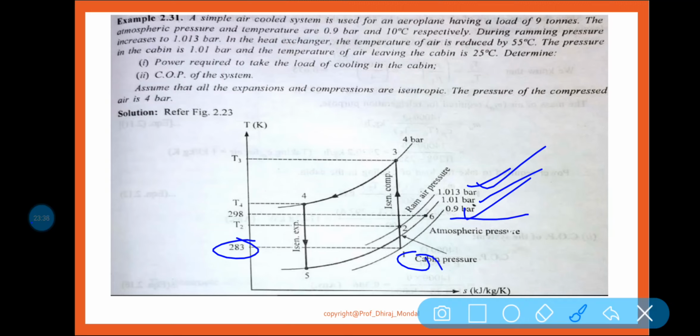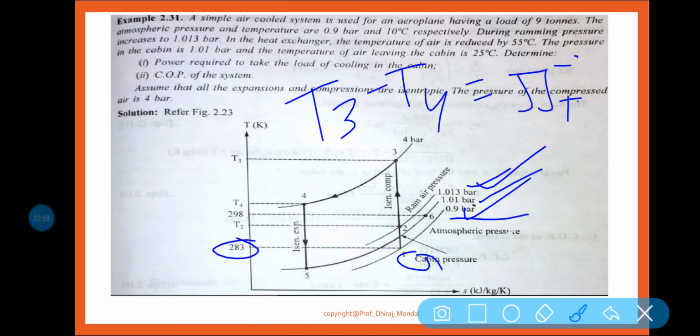What happened? During ramming, pressure increases to 1.013 bar. In the heat exchanger, the temperature of the air is reduced by 55 degrees. Very important. The temperature is reduced, that means T3 minus T4 is equal to 55 degree plus 273 whatever. So remember, this difference of temperature in the heat exchanger is given. Okay, very important. So I hope it is clear.